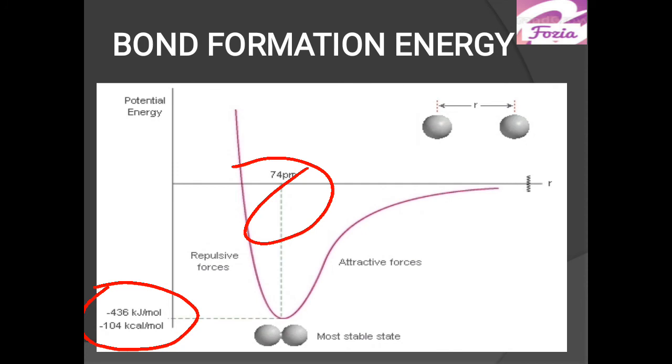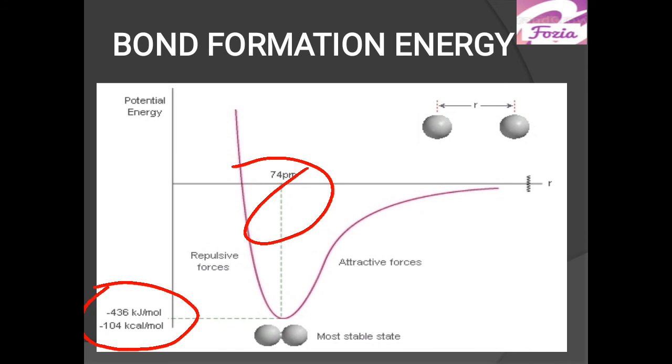When they are forming, the energy is released. Now let us think, when the repulsive forces are dominant over the attractive forces, then energy will be required. So the system will be increasing its energy and it will lead to instability.